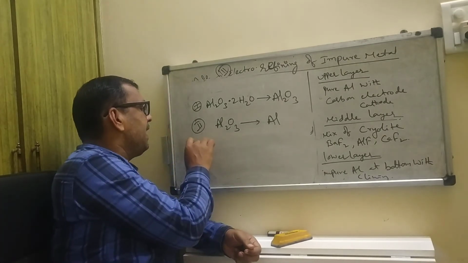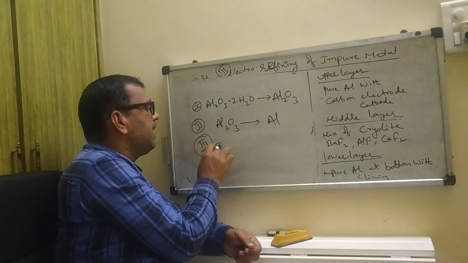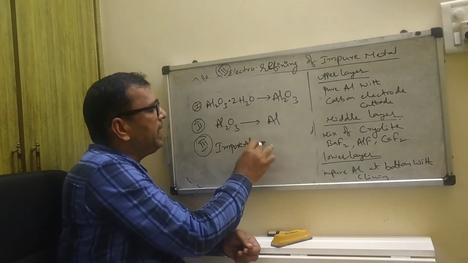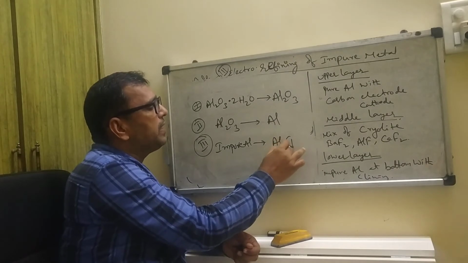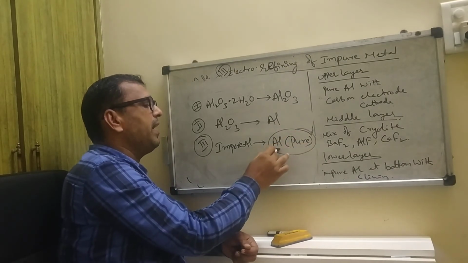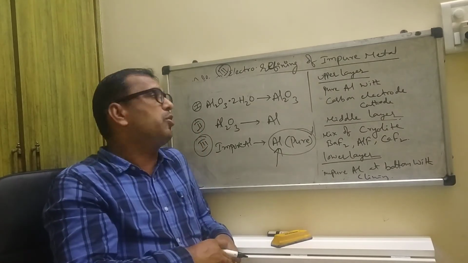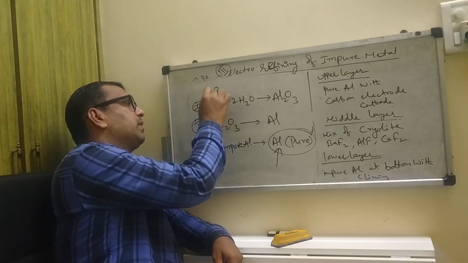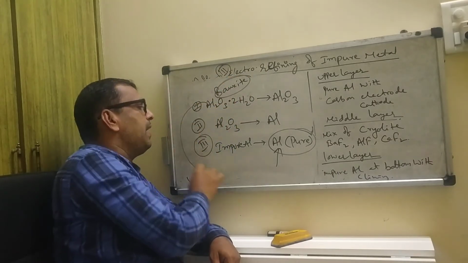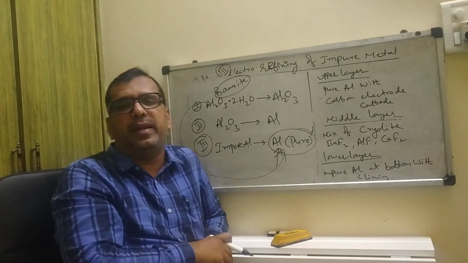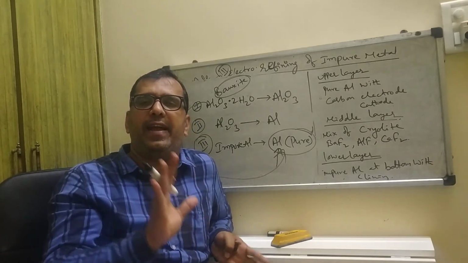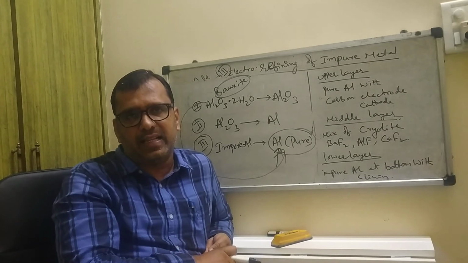And finally, by electrolytic refining, impure aluminium is converted into pure aluminium. This is our aim. So finally, from this bauxite you collected pure aluminium. In this video I explained how to extract the metal.